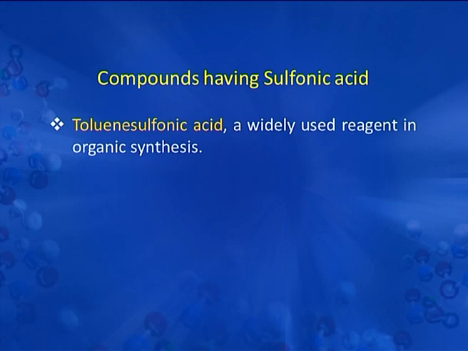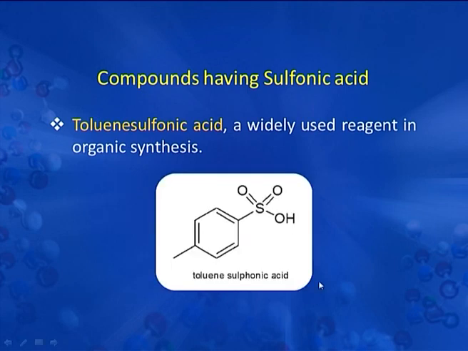Next compound having sulphonic acid is toluene sulphonic acid. It is a widely used reagent in organic synthesis. In this compound, we have the sulphonic acid group, that is SO3H, and this is the toluene structure. This is the representation of CH3. So, the compound is known as toluene sulphonic acid.